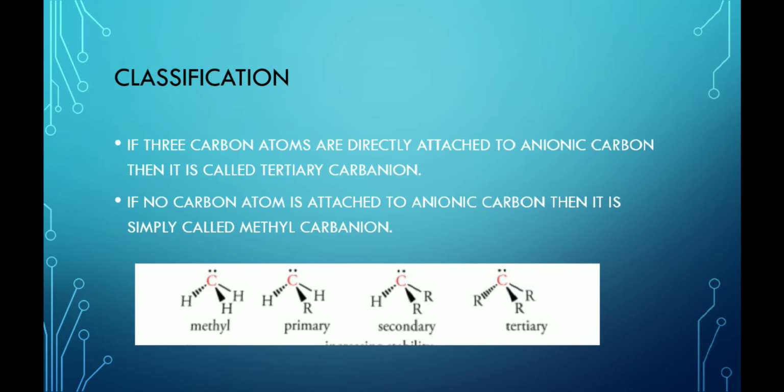And if no carbon atom is attached to the anionic carbon, then it is simply called methyl carbanion. In this slide, four examples of the carbanions are given. The first one is the methyl carbanion, the second one is the primary carbanion, the third one is the secondary carbanion, and the fourth one is the tertiary carbanion.